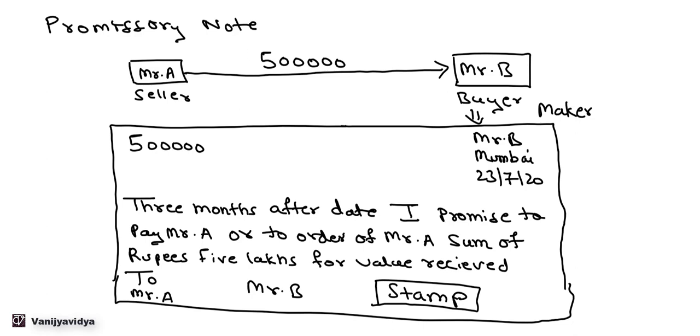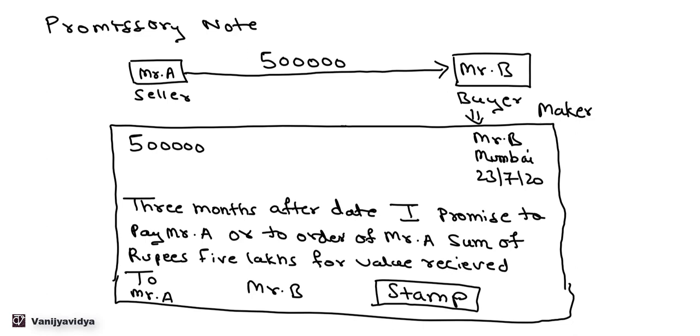Once he signs and stamps this, he sends it to Mr. A. Now Mr. A need not accept this promissory note. So there need not be acceptance from Mr. A. Mr. A can just keep it with himself. He need not accept and send it back to Mr. B, because this is a promise which is done by Mr. B to pay some amount to either Mr. A or to order of Mr. A.